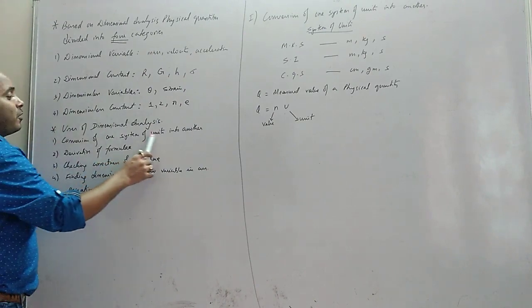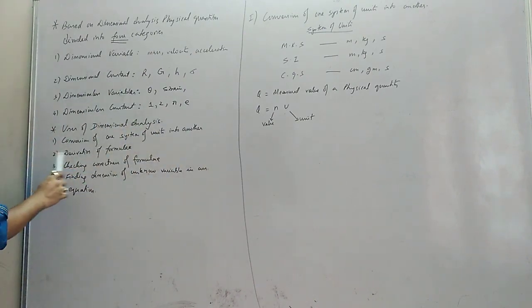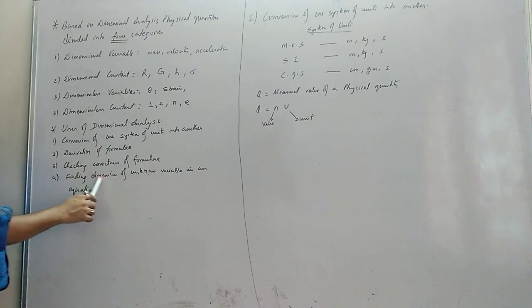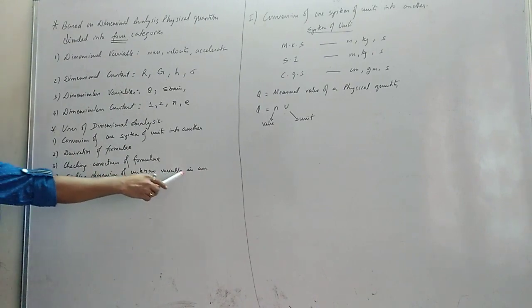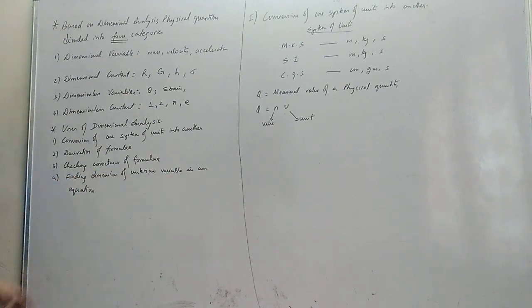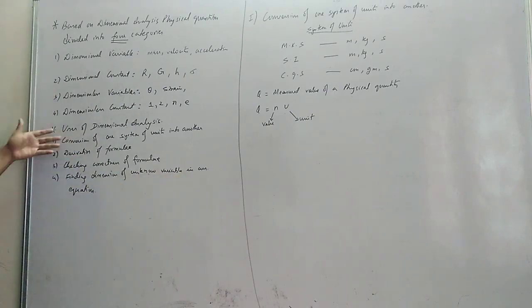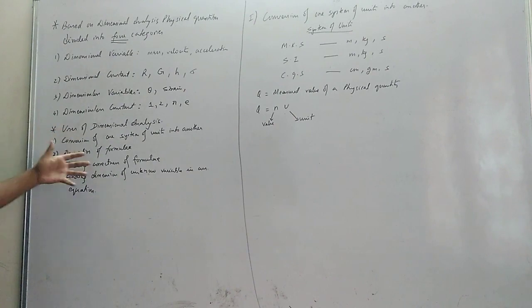Conversion of one system of units into another. Next point, derivation of formulas. Third point, checking correctness of a formula. Fourth point, finding dimensions of unknown variables in an equation. These are the four things we can do using dimensional analysis.